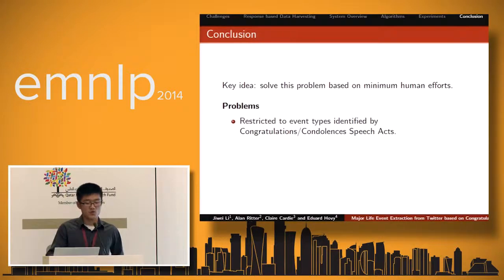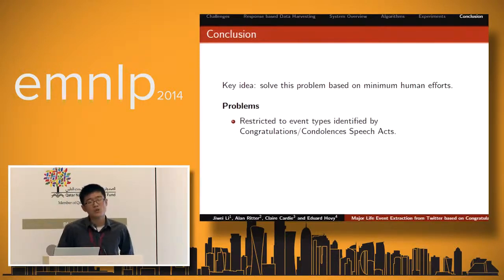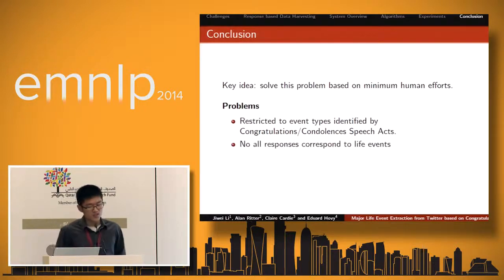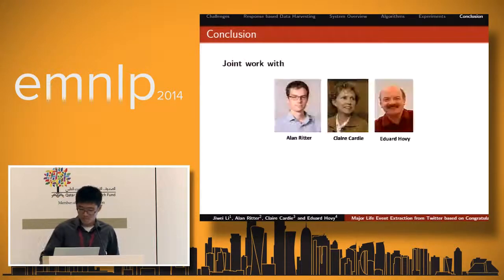First, we are restricted to the event types identified by these speech acts, and there must be a ton of major life events that people do not usually respond to with congratulations and these speech acts. And also, not all responses correspond to life events, and maybe the errors can accumulate in this pipeline system.